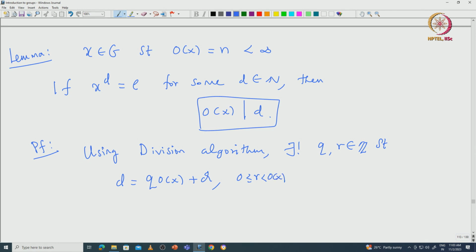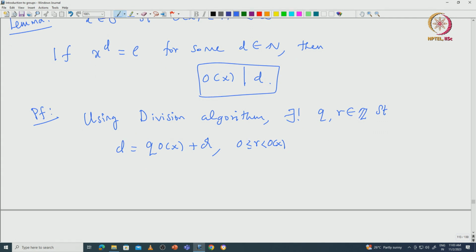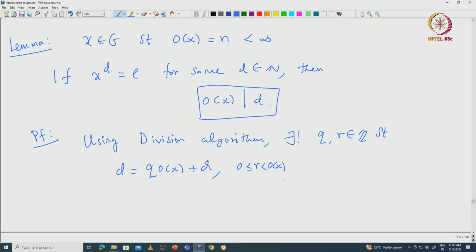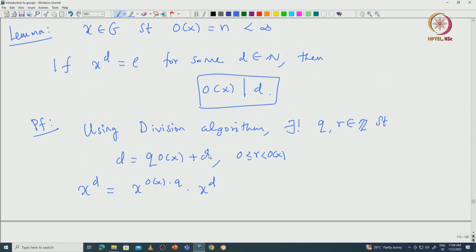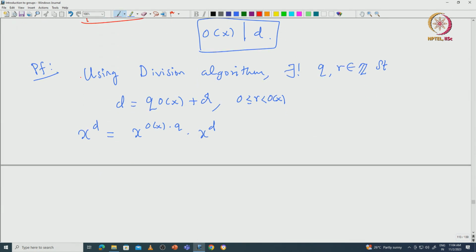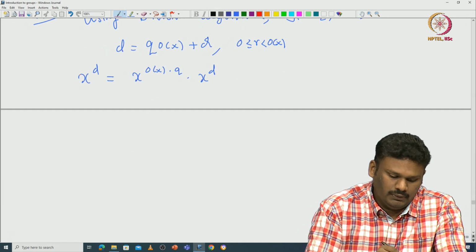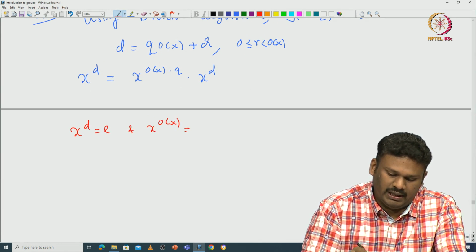Okay. Now what we can do is simply compute the power of X using this equation. X power D is the same as X power order of X, all to the power Q, times X power R. Note that X power D is identity, that is what is given. By the definition of order of X, we know that X power order of X is identity. So X power D is identity and X power order of X is identity.